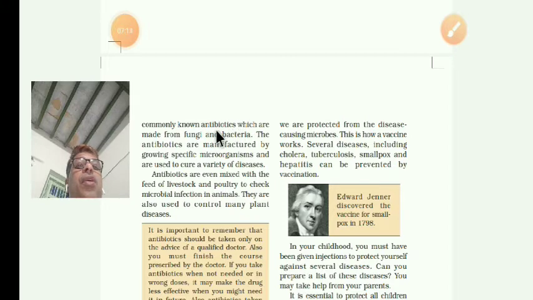These are all antibiotics which are made from fungi and bacteria.